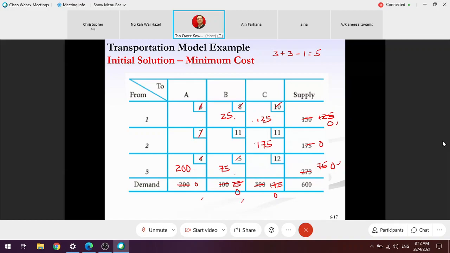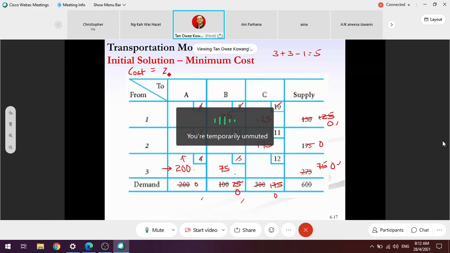So how about the cost itself? Don't stop there. You have to calculate the cost. You also need to highlight the transportation plan. The initial transportation plan is sending 200 from 3 to A, from 3 to B 75, from 1 to B 25, 1 to C 125, 2 to C 175. So the cost itself, it will cost 200, 25, 8.